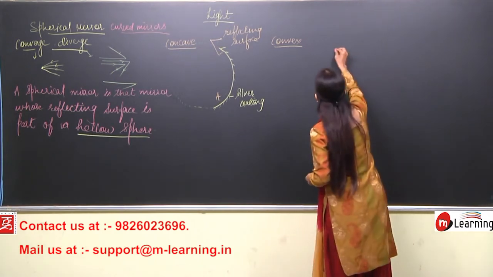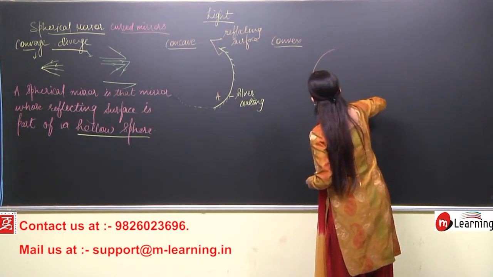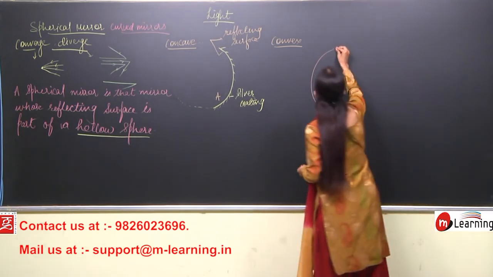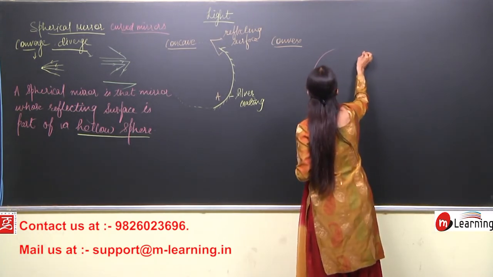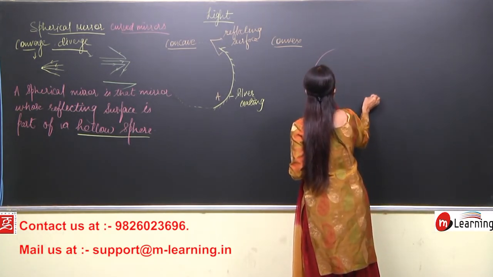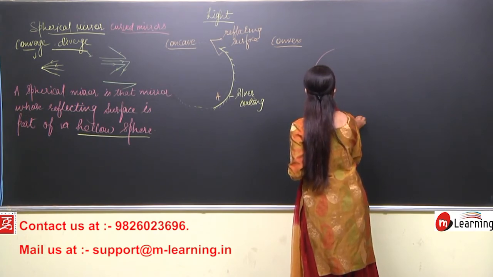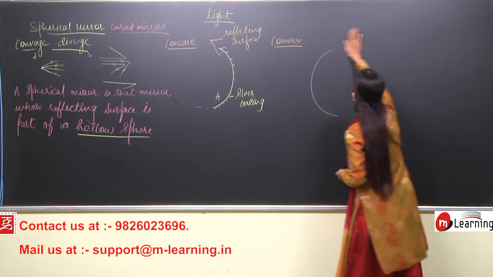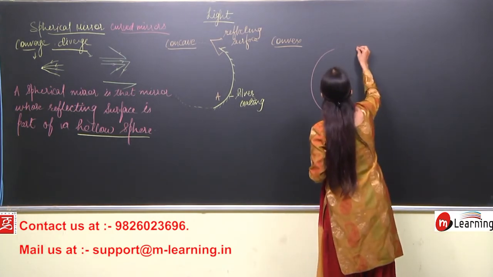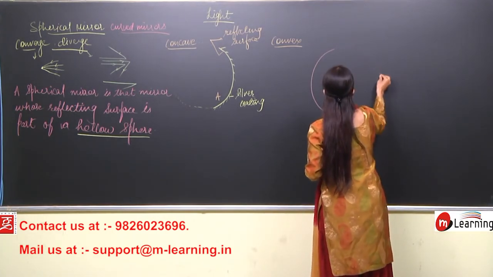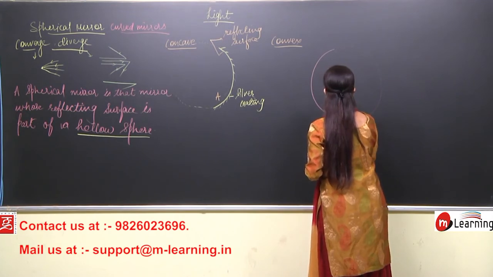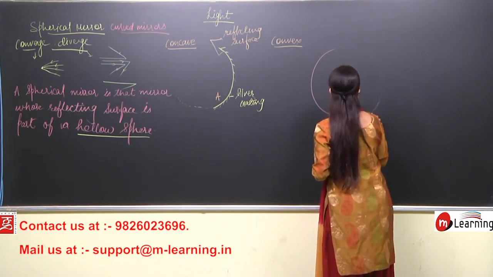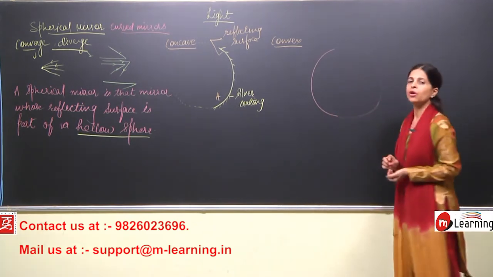So now again, a part of a hollow sphere. How can it be known as a part of the hollow sphere? So if I make it like this, children, again it is understood that it is a part of the hollow sphere. It is not drawn properly, but still, right. So it is a part of the hollow sphere.